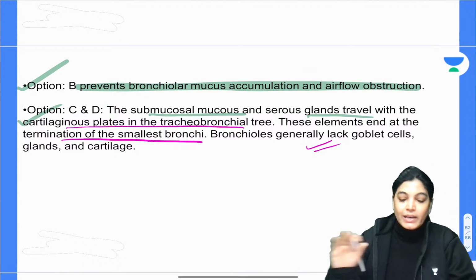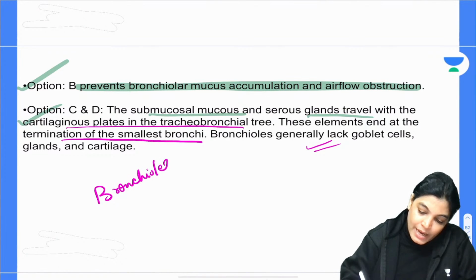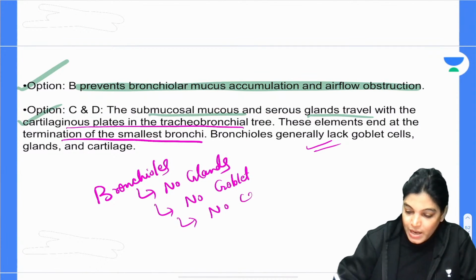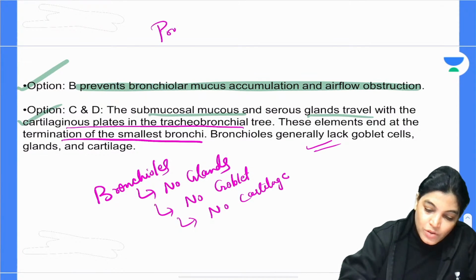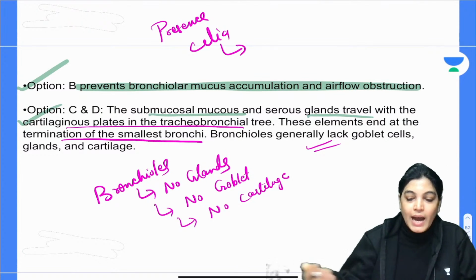Bronchioles contain no glands, no goblet cells, and no cartilage, but they contain cilia, in quite a large number.